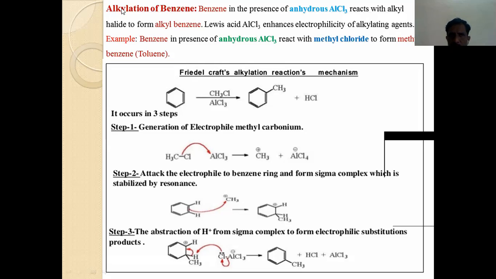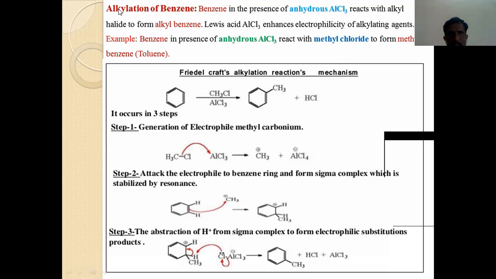If an acyl group is attached during the reaction, it is called acylation. Similar to that, if an alkyl group, any alkyl group, meaning methyl, propyl, ethyl, butyl, pentyl, whatever it may be, is attached to an aromatic compound, that type of reaction is called alkylation of an aromatic compound.